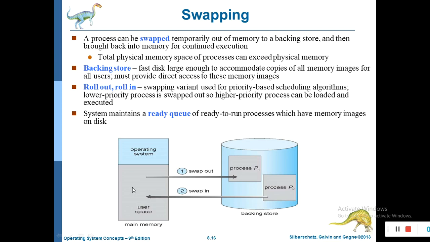If the main memory is full and P1 is in the idle state, and P2 wants to execute, in that case, in this swapping concept, you need to swap this idle P1 process into the backing store and swap in the P2 process into the main memory, right?